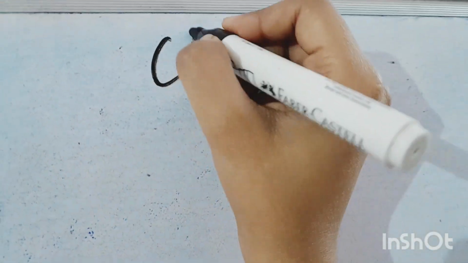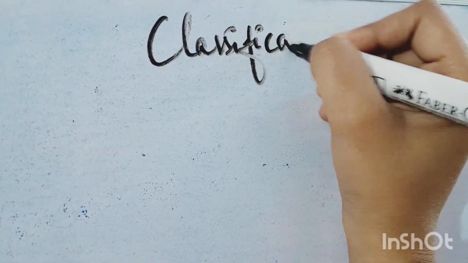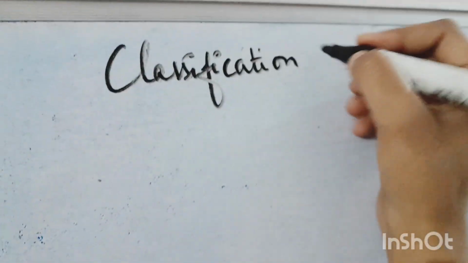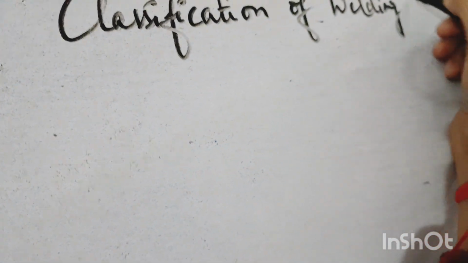Hello everyone, in this video we'll be talking about classification of welding process. So welding is basically classified into three types: